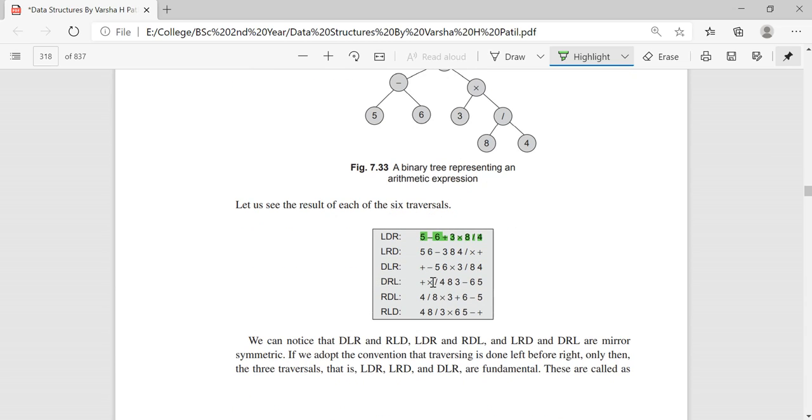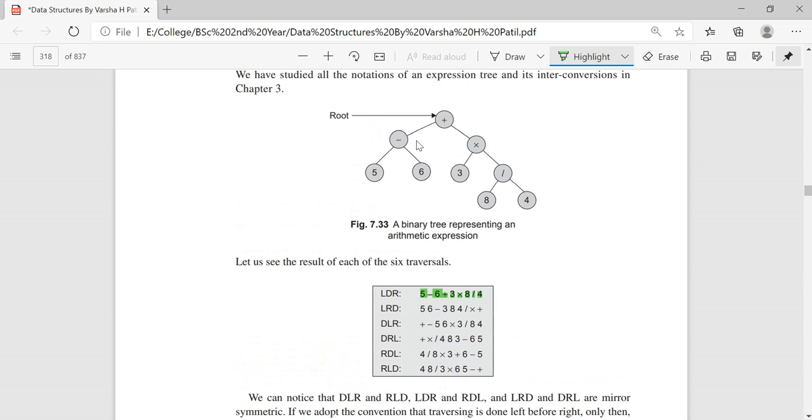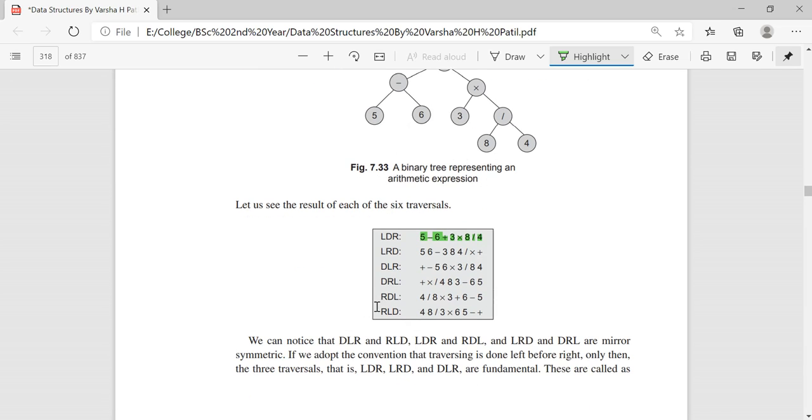In the same manner DRL: you apply this traversal here in the order in which you have to travel. DRL: first D, next R, next L. Always go right till there is no right left to go, then left. Here you get minus, next left, next right, and at the last you get the left. In the same manner RDL, and next RLD.